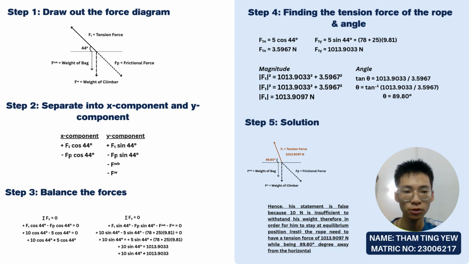We then split all these forces into components along the slope, which is the x-axis, and perpendicular to the slope, y-axis. This is important because the rope tension is pulling at an angle of 44 degrees, so its force has x and y components.